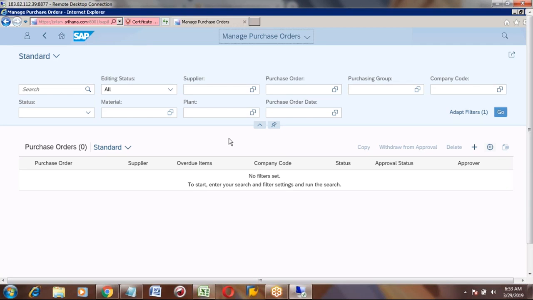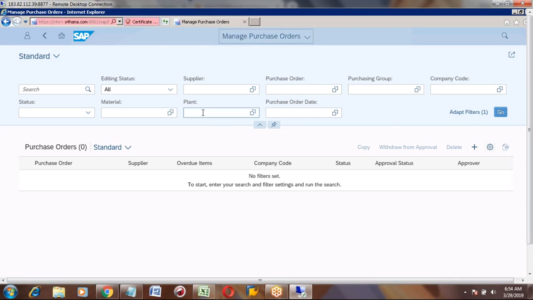Okay, now we are working on purchase order, right? Yeah, purchase order. As an example, I am showing you how the screen looks like. Now in the purchase orders, this is manage purchase orders, which means it will list all your purchase orders. Here under the standard, you have all these tabs. These are nothing but filters.